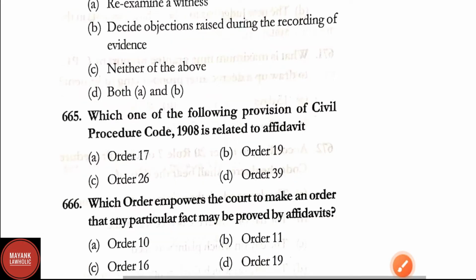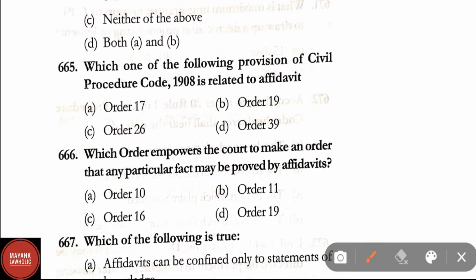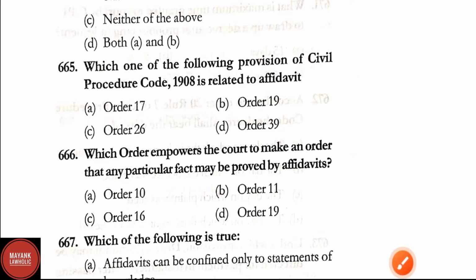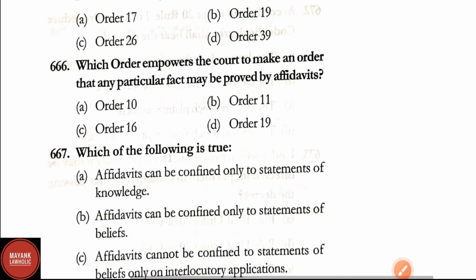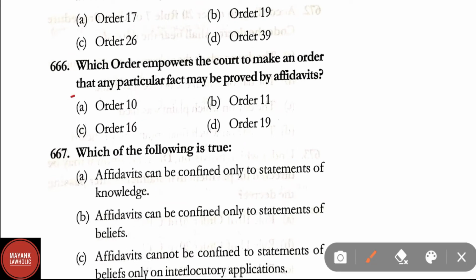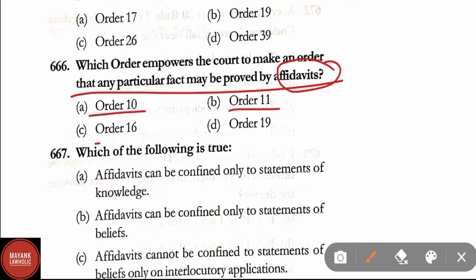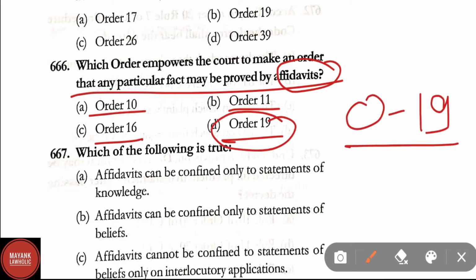Question number 665. Which one of the following provisions of CPC is related to affidavit? Here correct answer is option B. Order 19 is related to affidavit. Question number 666. Which order empowers the court to make order that any particular fact may be proved by affidavits? Order 10, Order 11, Order 16, Order 19. Correct answer here is option D, that is Order 19.